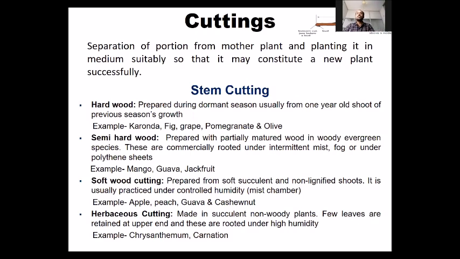Generally, if we talk about cuttings, the main thing that comes to our mind is the stem cutting. This is a stem cutting. But cuttings can be taken from the stem, from the leaf, or from the root. The first and most important type is the stem cutting, which has four types, shown in this slide. The first is hardwood cutting, second is semi-hardwood cutting, third is softwood cutting, and fourth is herbaceous cutting.